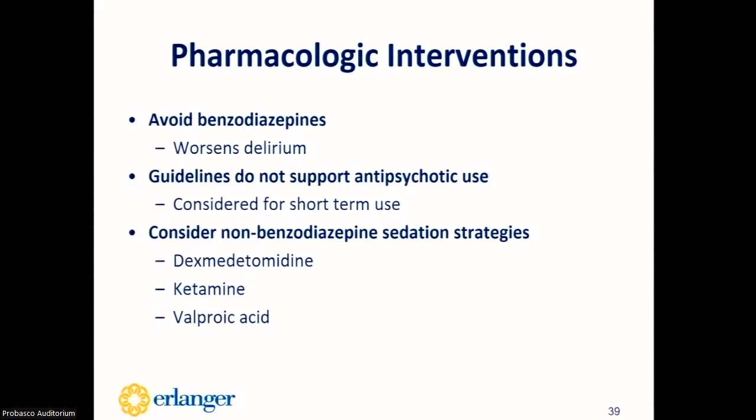Studies have shown benefit of its use in both intubated and non-intubated patients. Ketamine is another option, showing benefit with either a one-time dose or as a continuous infusion in intubated patients. And then valproic acid could be considered in patients with refractory delirium and agitation that aren't having an adequate response to the previously mentioned agents.